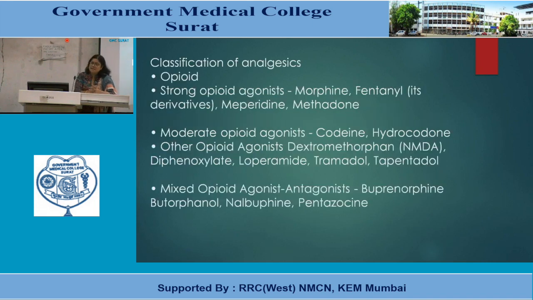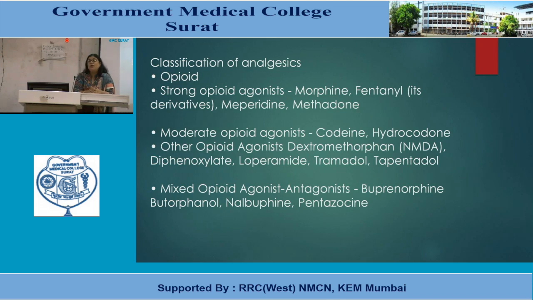If we again see the classification of opioid analgesics, it can be done by their origin: natural, semi-synthetic and synthetic. It can be done according to the receptor they act upon: mu, kappa, delta. It can also be done by potency: strong, mild to moderate, and mild.